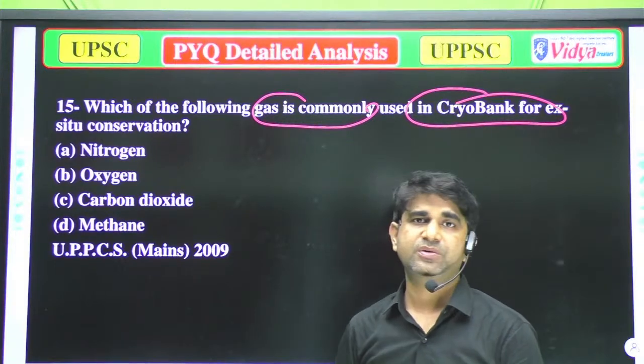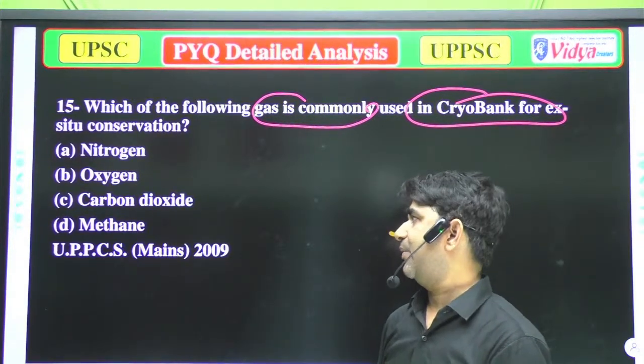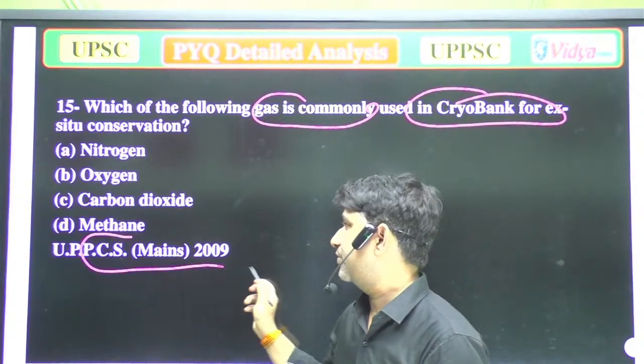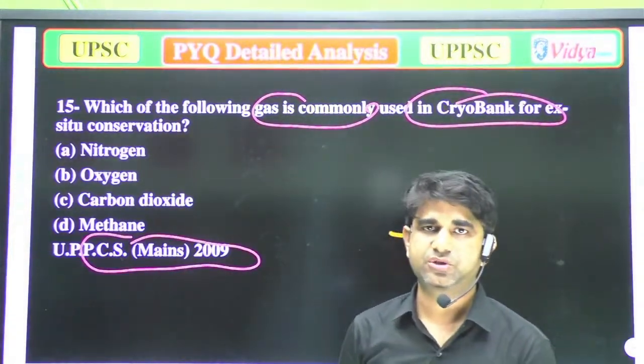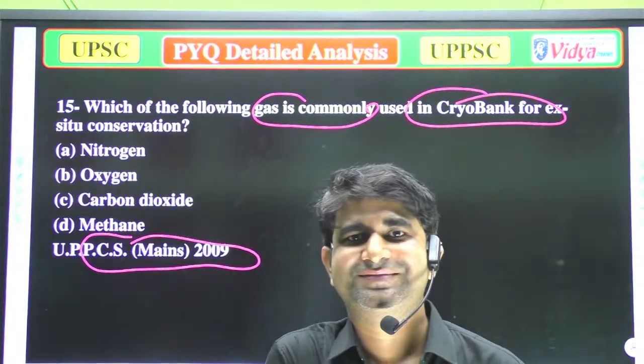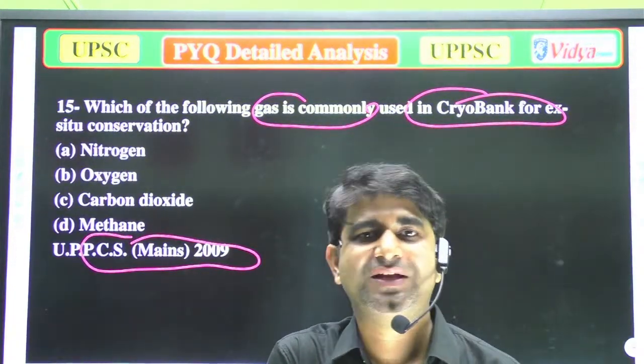A, nitrogen. B, oxygen. C, carbon dioxide. And D, methane. And that question was asked in the UPPCS Mains 2019. Everyone, please try to attempt that question. It's mandatory for you. That's why I'm saying try to attempt these questions.